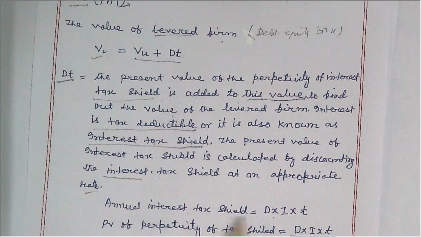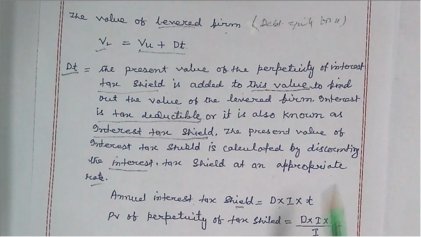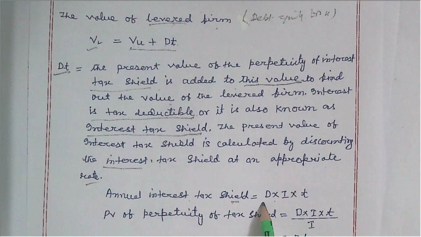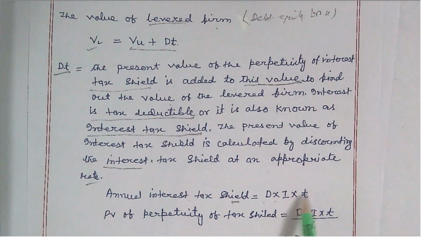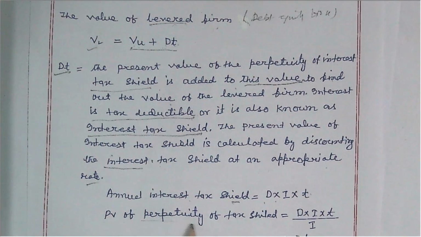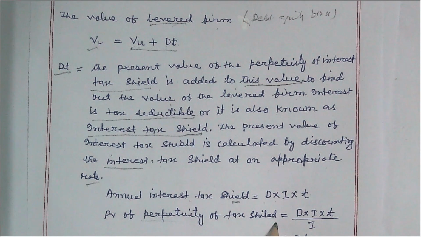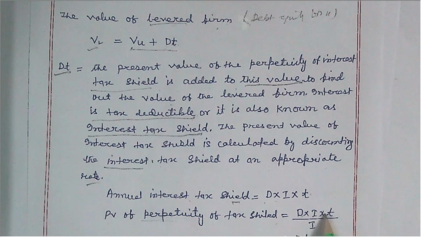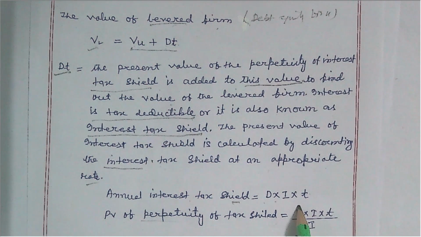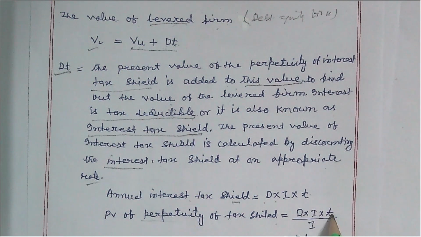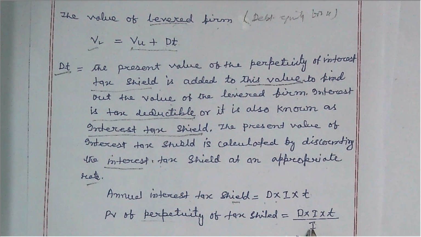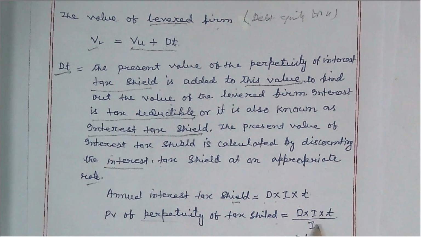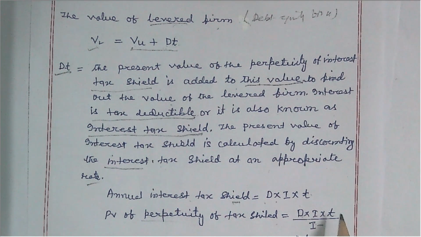The annual interest tax shield amount can be calculated by using this formula: debt into rate of interest into rate of tax. The value of the perpetuity of a tax shield is calculated as D into I into T, that is the total amount of debt multiplied by the rate of interest multiplied by the rate of tax, and the present value is computed by dividing it by the appropriate rate, and the appropriate rate considered here is the rate of interest.